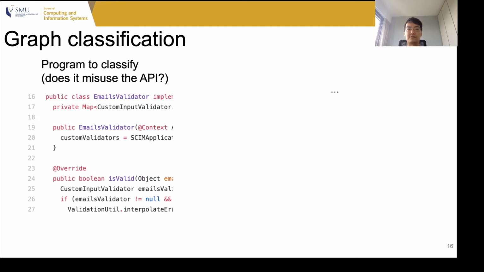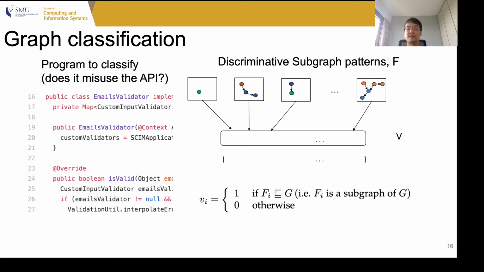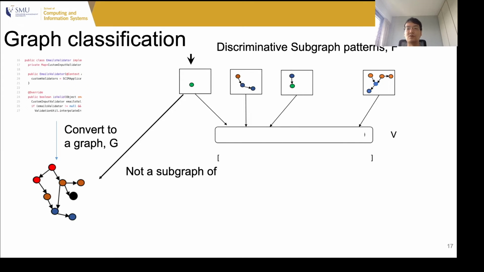So this is the process graphically. Given that we have a program to classify, and we have a list of discriminative subgraph patterns, our goal is to construct a vector V. The vector V consists of ones and zeros: 1 if the subgraph pattern is a subgraph of G. So first we obtain G by converting the program into the graph. And then we enumerate over the discriminative subgraph patterns.